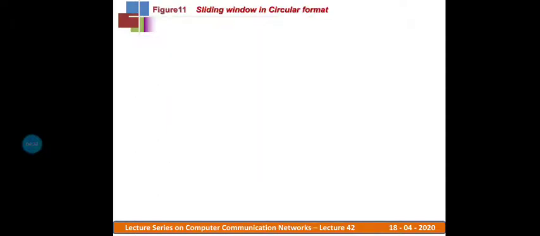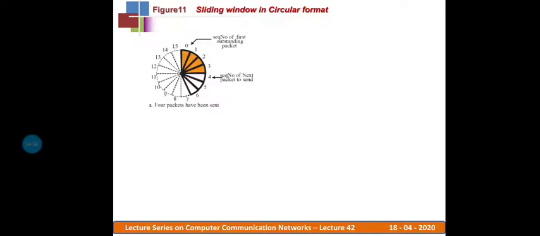Now there are two formats to monitor the sequence numbers, that are the circular format and the linear format. Let us discuss the circular format, how it works, and later we'll move to the linear format. In the circular format, we have circularly numbered sequence numbers that start from 0 to 15.